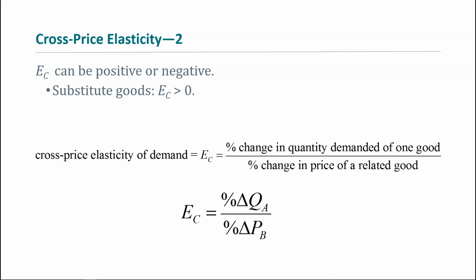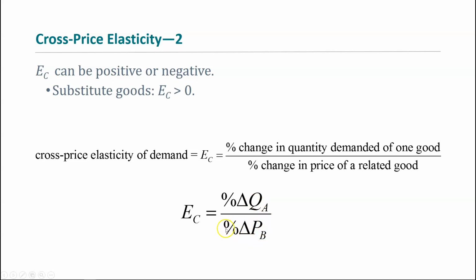For complements, on the other hand, so peanut butter and jelly, if the price of peanut butter goes up, so you have a positive sign on the bottom here, what happens to your demand for jelly? You're going to consume less jelly now that the price of peanut butter is higher, right? Because you'll consume less peanut butter, consequently you need less jelly, right?